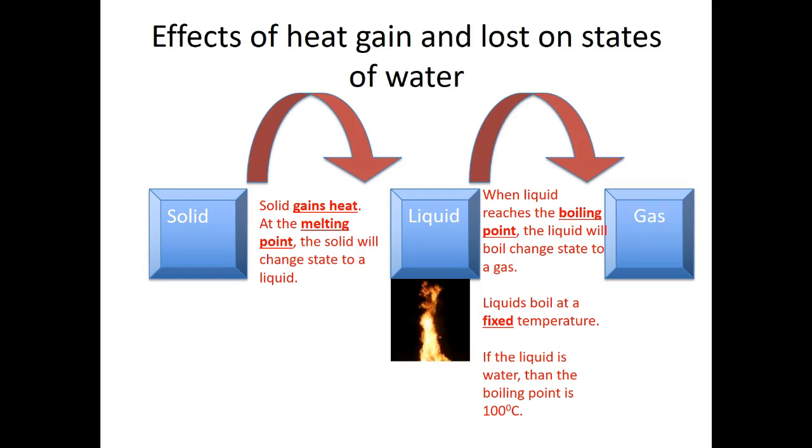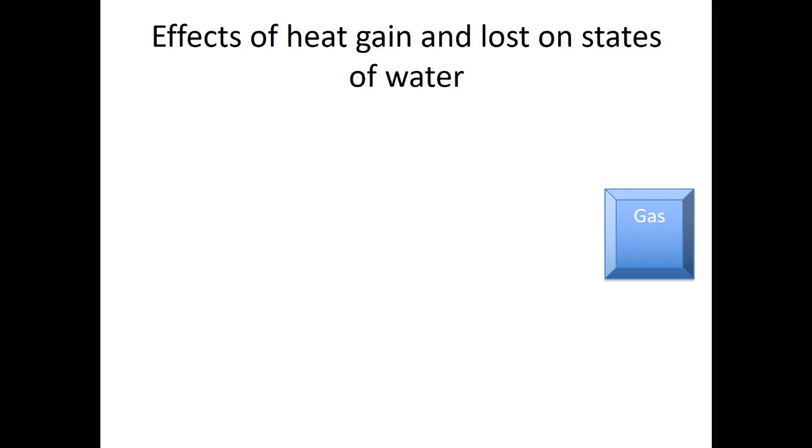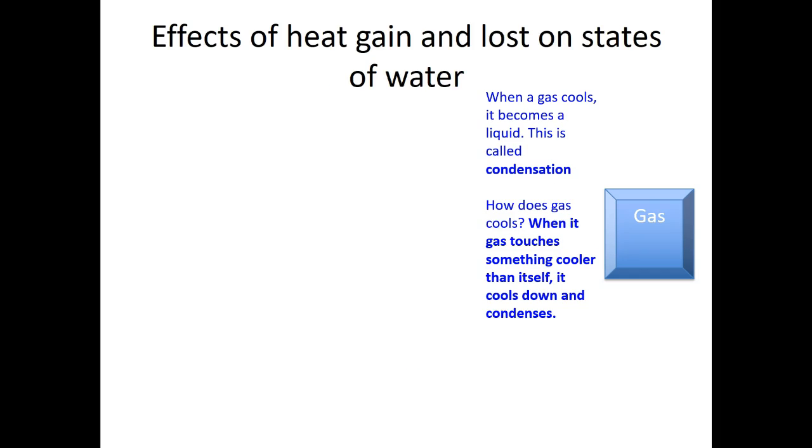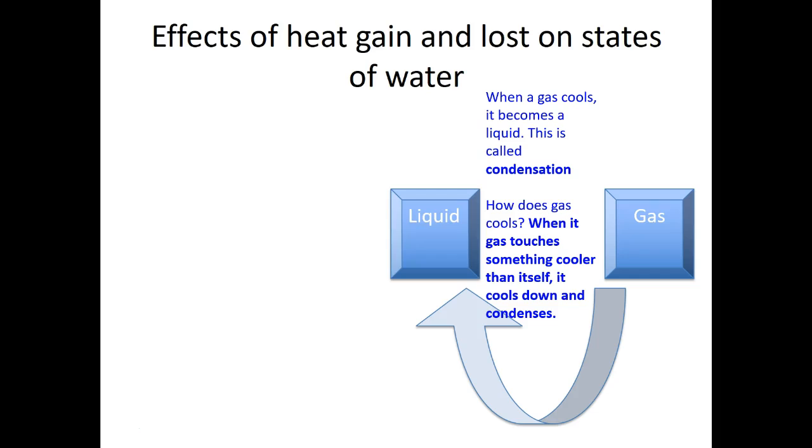What if we do the reverse and start to cool the gas down? Alright, when the gas cools, it becomes a liquid. This process is called condensation. How does gas cool? When it touches something cooler than itself, it cools down and condenses. That's what happens when you breathe out onto a piece of glass. You notice tiny water droplets on it. So when the warm water vapor touches the cooler surface of the glass or the mirror, it cools down and changes state from gas to a liquid.